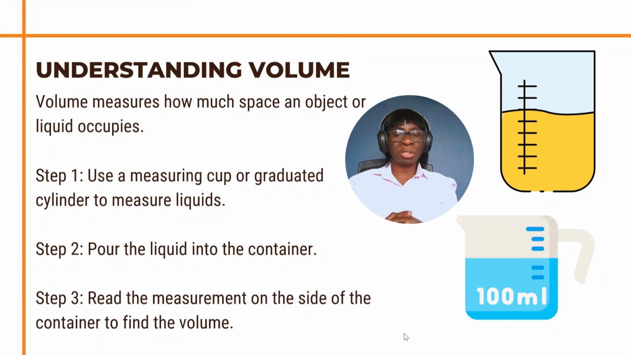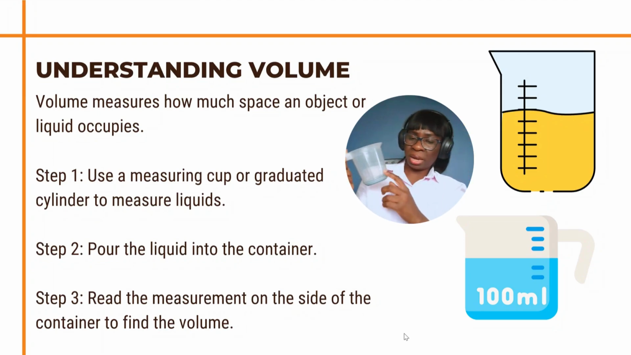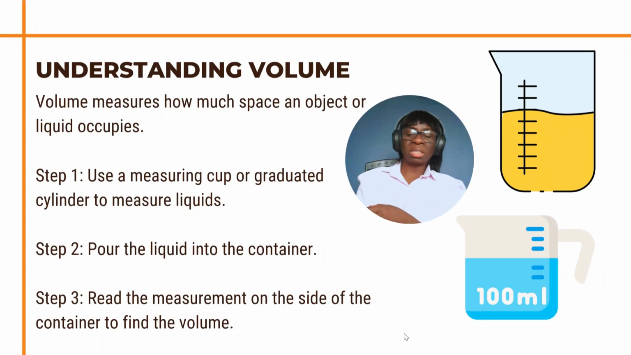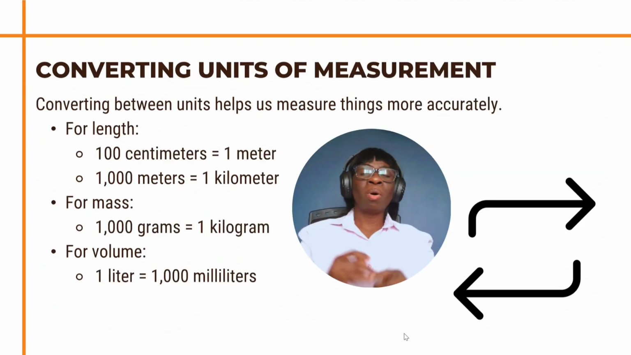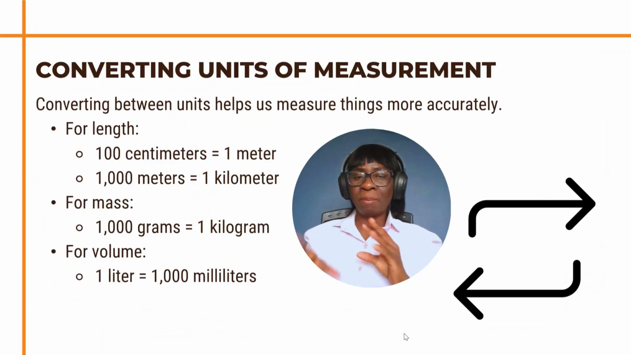Volume measures how much space an object or liquid occupies. So the first step, the second step rather, is that we pour the liquid in the cup. Then you read the measurement on the side of the container to find the volume of that liquid, to find the space that it occupies.